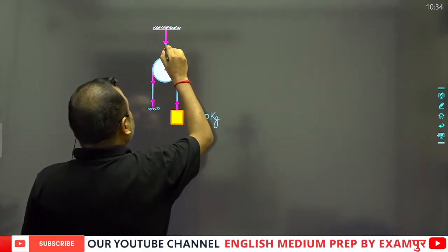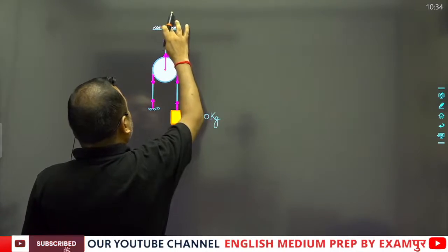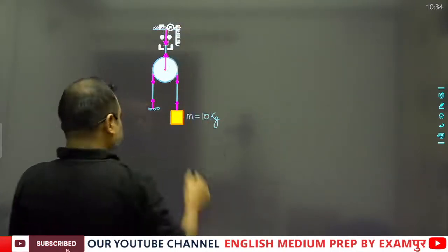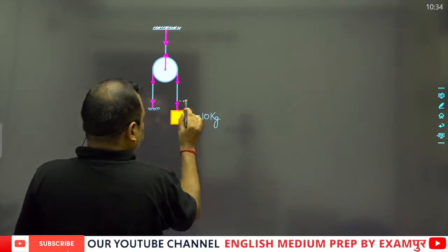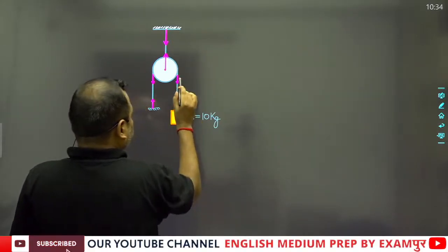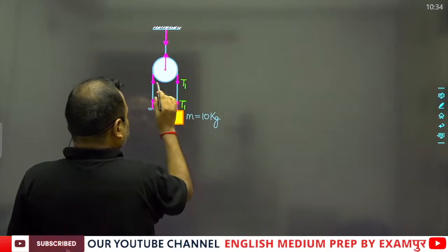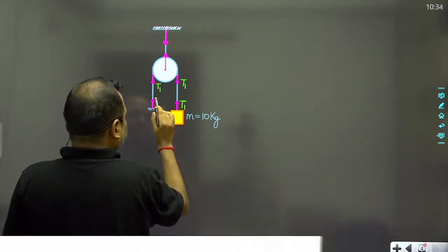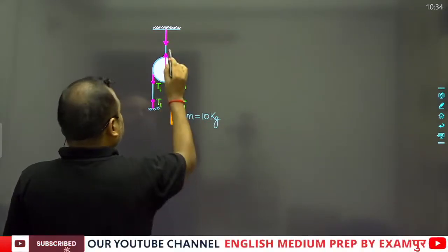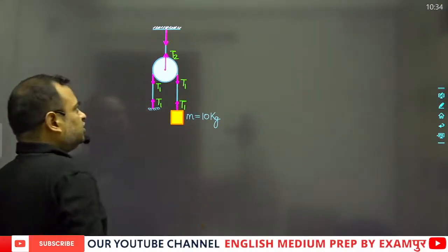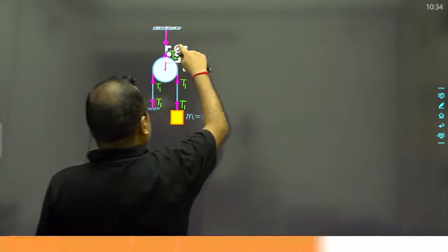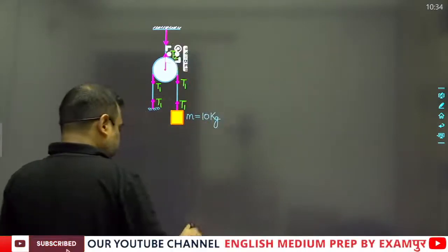Suppose that this will be the tension in the string, because the tension in this string will be greater than the tension on this side. Suppose this is the tension T1. The tension will be the same as the string is the same. Now the tension in this string will be equal to T2, suppose that.